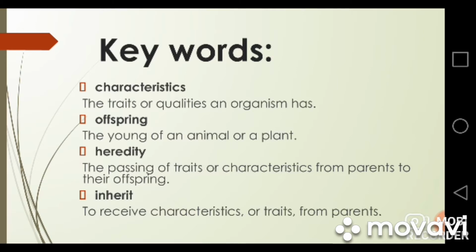Offspring. Offspring are the youngs or the babies of an animal or a plant. For example, a puppy is the offspring of a dog and a joey is the offspring of a kangaroo.